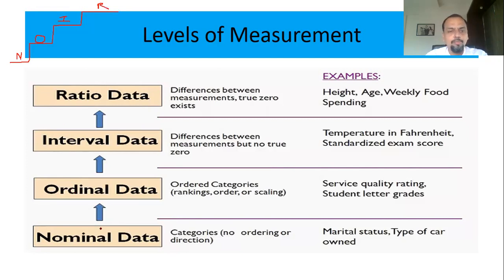So lowest is nominal, where it is simply categorical, simply grouped. Ordinal means it has been ordered or ranked or scaled. Interval means difference is meaningful but there is no true 0. And for ratio, difference is meaningful, ratio is also meaningful, and 0 means actual 0. That way there are 4 different levels of measurement.